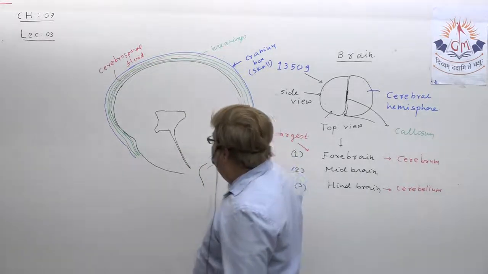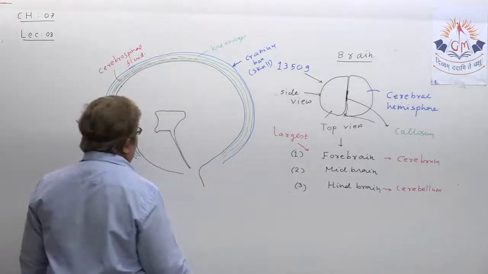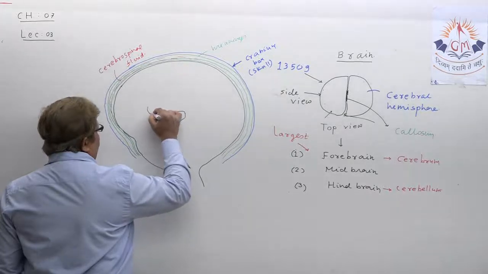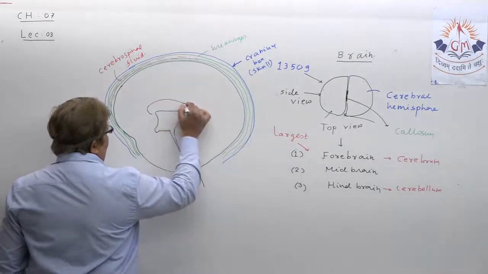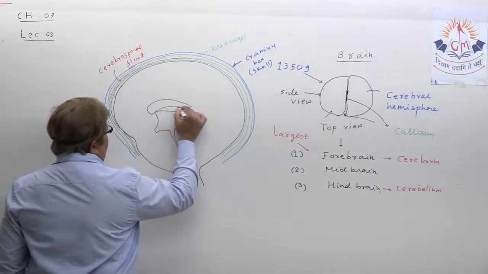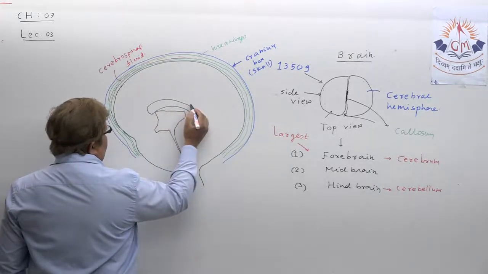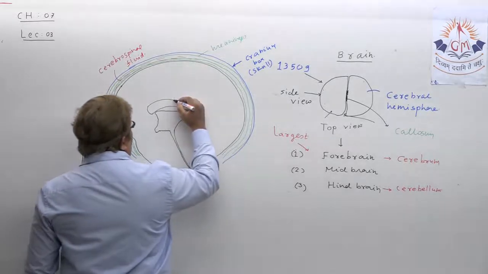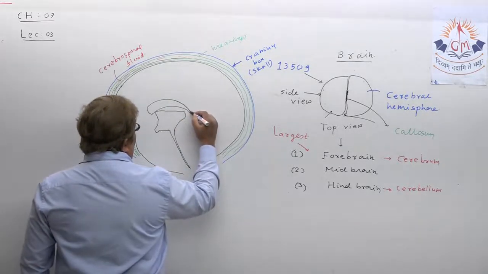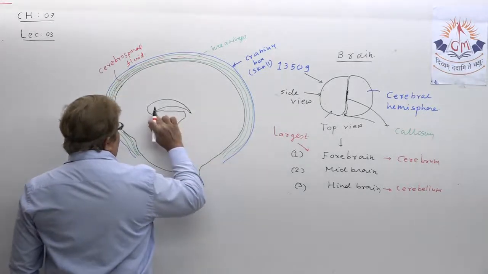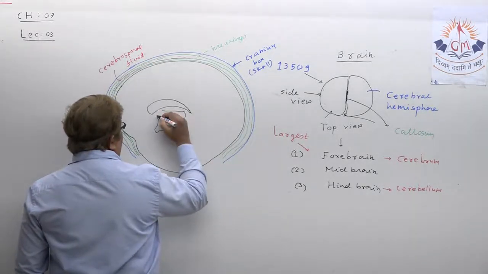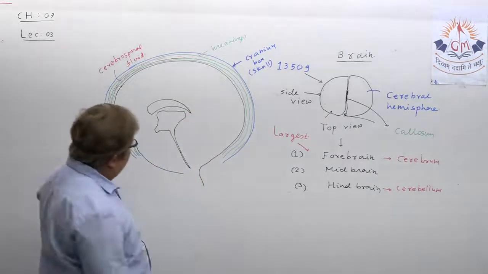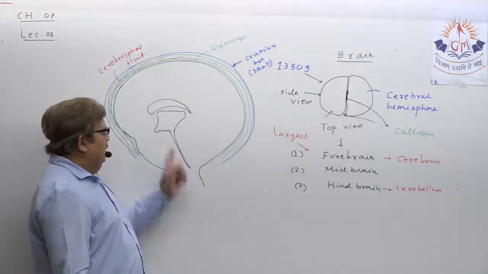First you have to draw this, then from here, this way. So first you have to try to draw actually midbrain. Understand?